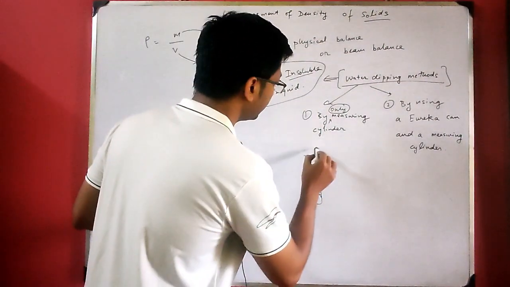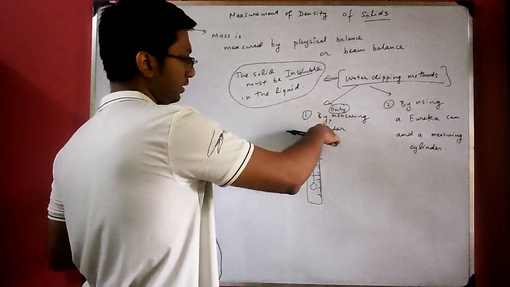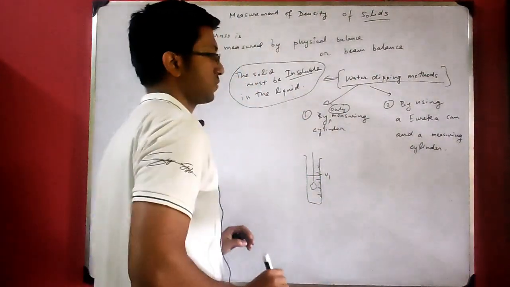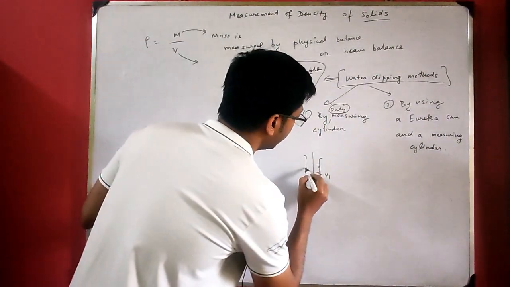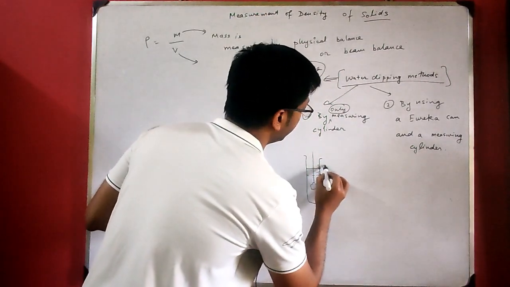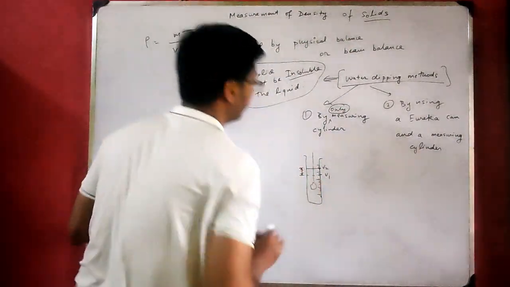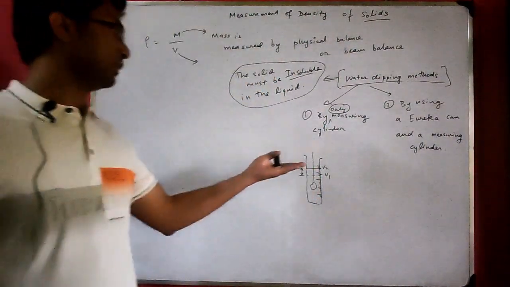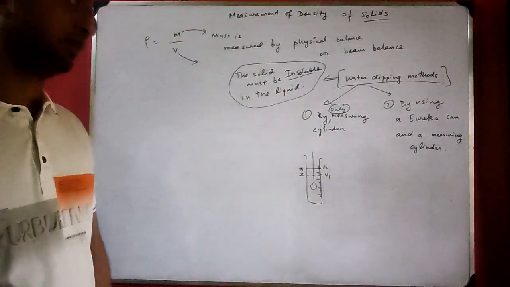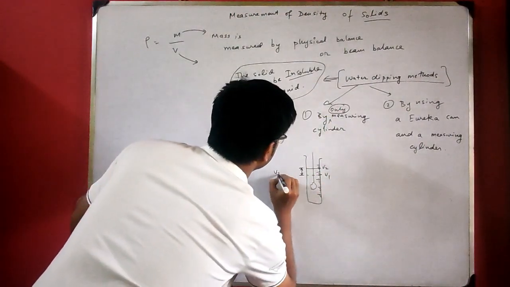You tie the solid with a thread and you dip the solid. This is a thread, you are holding it here. Now, before dipping it, you mark the initial level. Suppose it is V1. Now, when you dip it, the level of the water will rise here. You mark it V2. This much of volume is the volume of the solid. The level of rise of water is nothing but the volume of the solid that you have dipped. This portion is V2 minus V1.